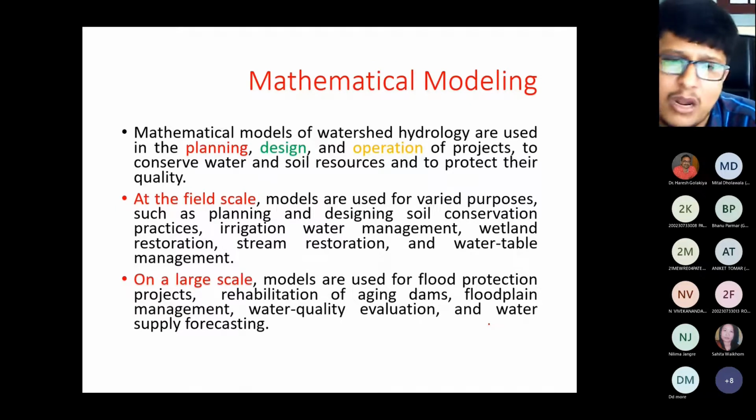Now, as we are all civil engineers, we are aware that three things are most important. One is the planning, another is the design, and third is the operation of a project. How to plan the project? What are the factors involved for starting or planning of the project? What are the factors which are used for designing of the project? And how to execute and complete the project, that is the operating.